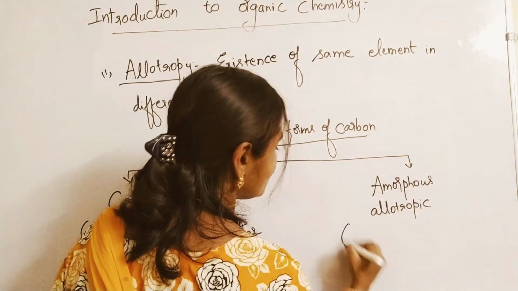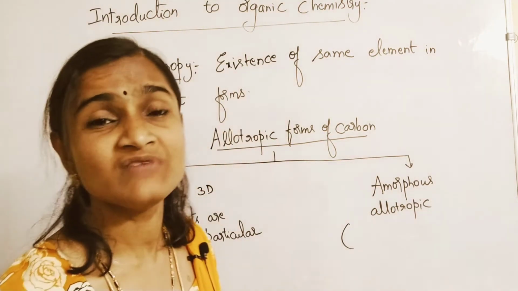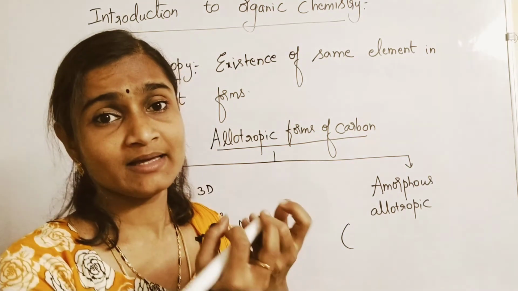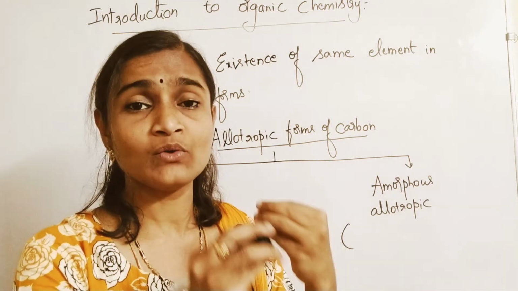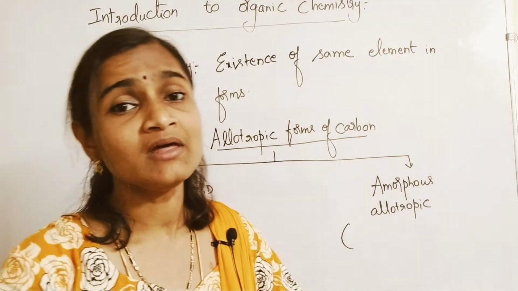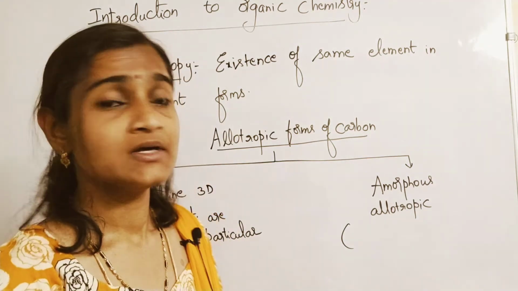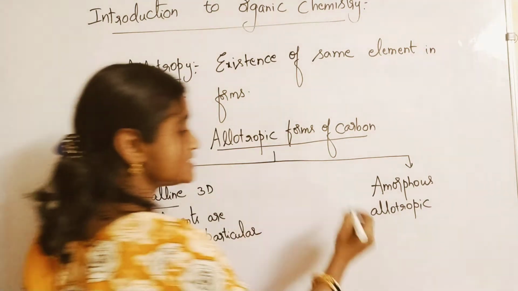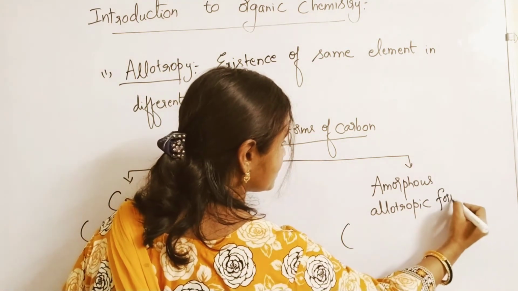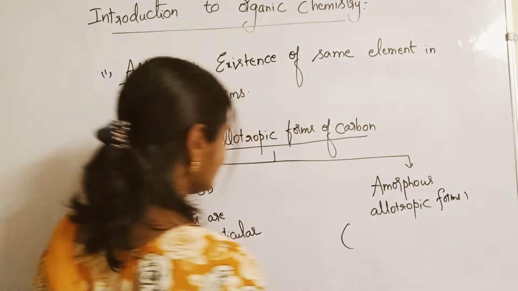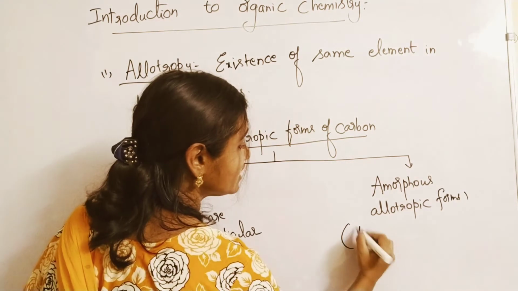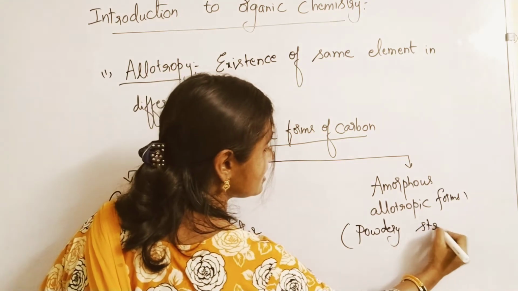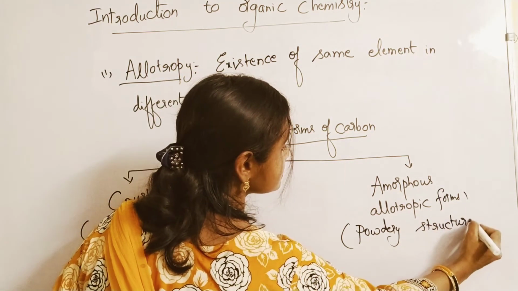Amorphous means no regular arrangement, powdery forms. Okay, very brittle. If you hold them, you can break them easily with your hands also. Such fragile substances are amorphous allotropic forms. No regular arrangement, powdery fragile structures.